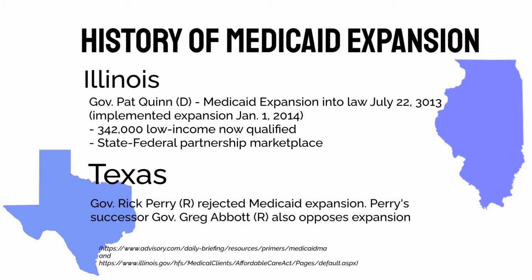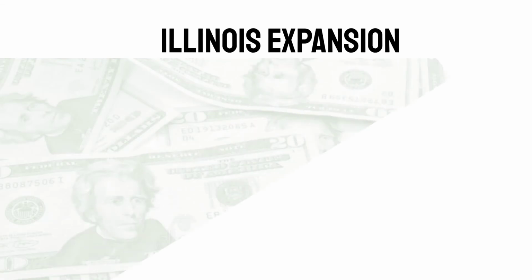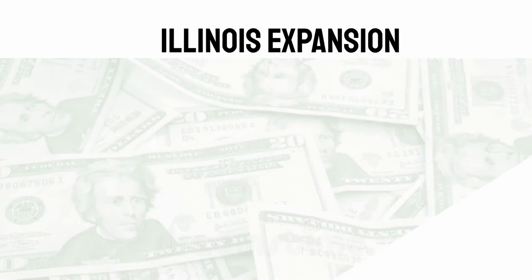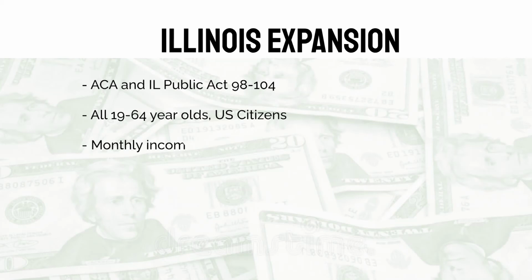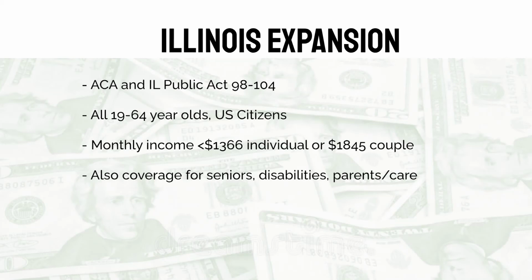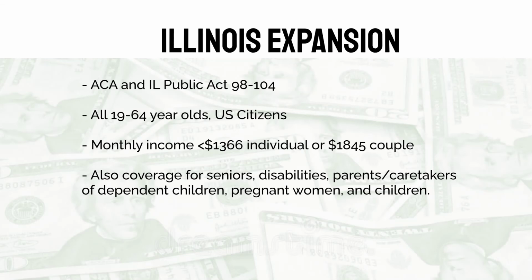The Affordable Care Act and the Illinois Public Act 98-104 has allowed more people to become eligible for Medicaid in Illinois. Now, all 19 through 64-year-old U.S. citizens who have legal status with a monthly income of less than $1,366 per individual or $18,045 for a couple are now eligible. The coverage provides health coverage for low income people, seniors, people with disabilities, parents or caretakers of dependent children, pregnant women, and children.